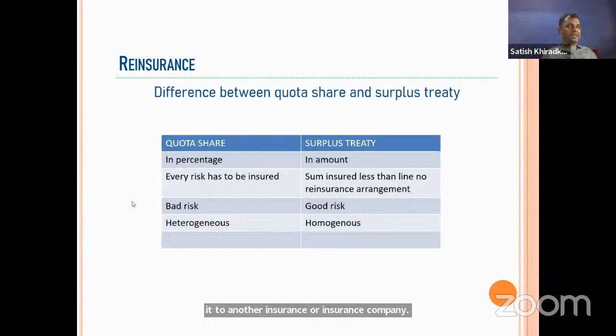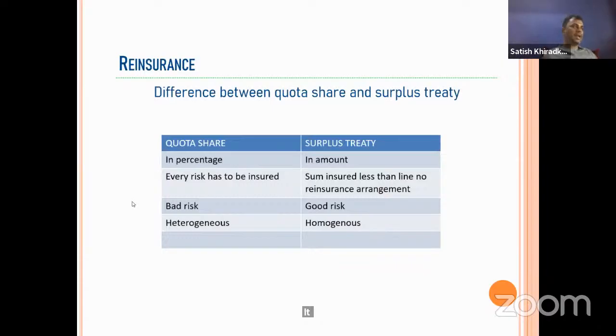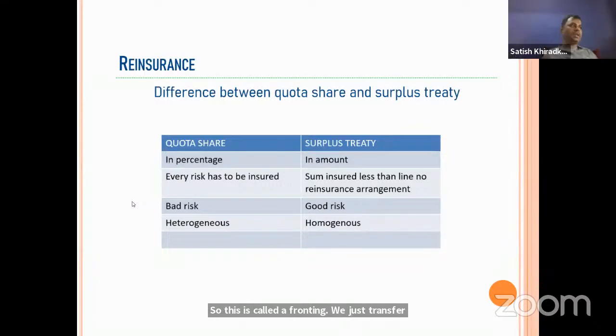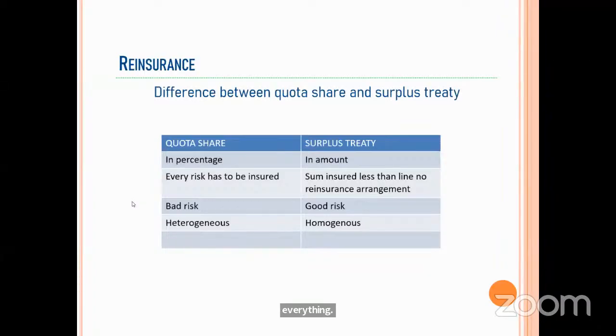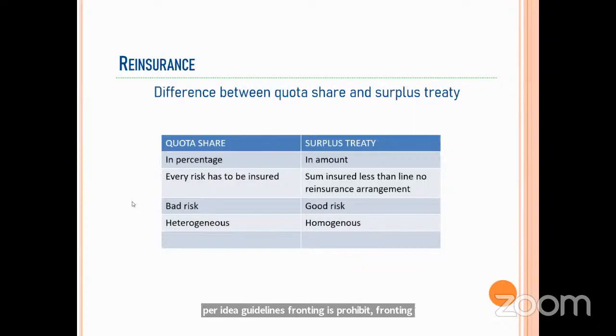So why is it done? Sometimes there are unlicensed companies which cannot underwrite. So for them, we are underwriting and transferring the risk. Suppose we are underwriting a risk for 10 lakhs and ceding it for 9 lakhs. So indirectly we are getting 1 lakh rupees. This is called fronting. We just transfer everything. We are not keeping anything with us. But as per IRDA guidelines, fronting is prohibited.